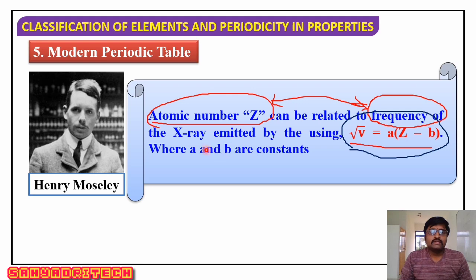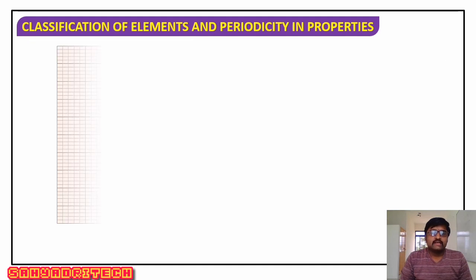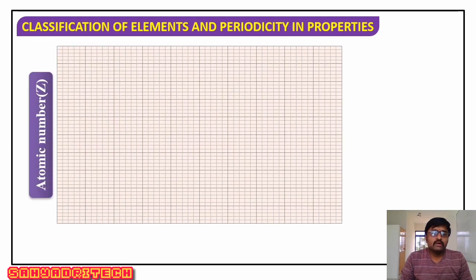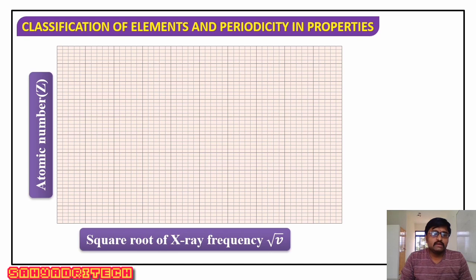So what he found is that there is a relation, or regularity, between the atomic number of an element and the frequency of those X-rays. Regarding experimentation, he plotted a graph of atomic number versus square root of X-ray frequencies.